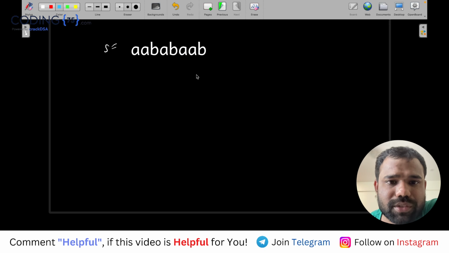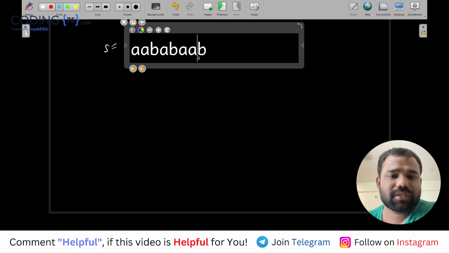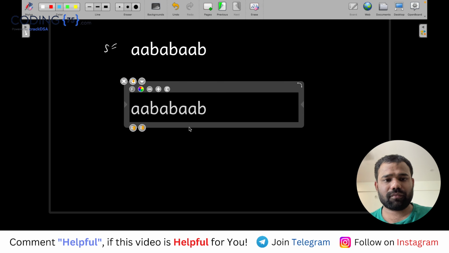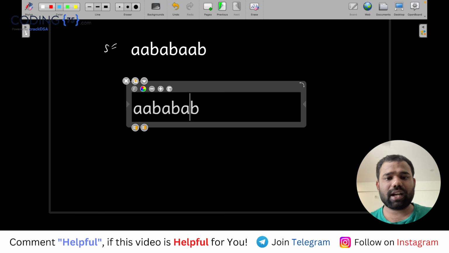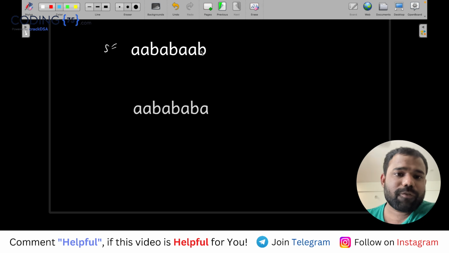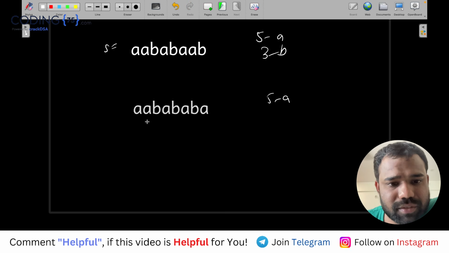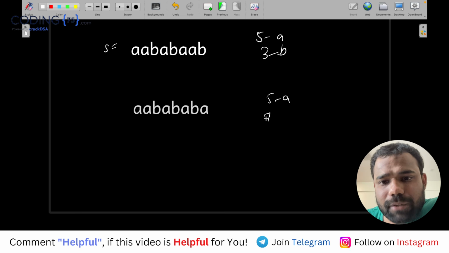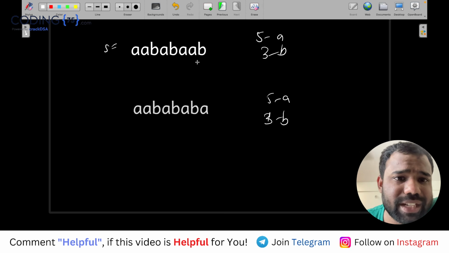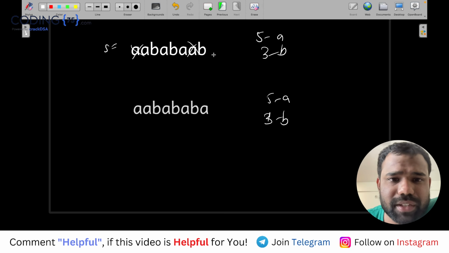And what I can do is इसको हटा देते हैं. So you can see there are 5 A's, 5A and 3B in both the cases. ठीक है. But if you will see, in this case you can easily remove any one of these pair.